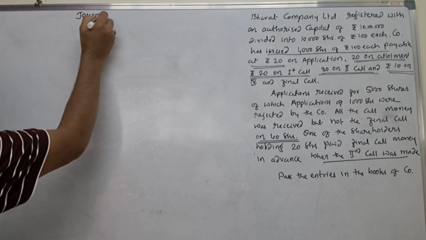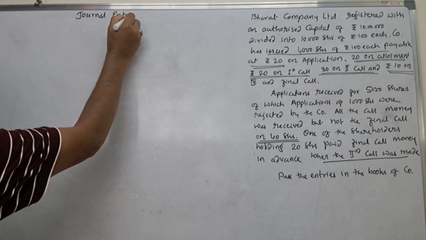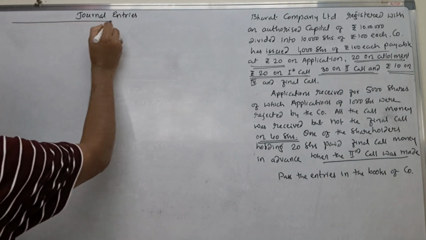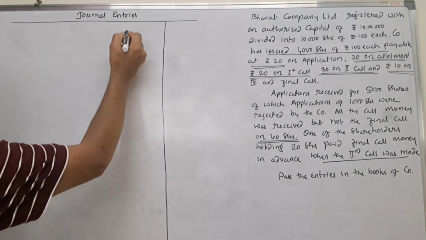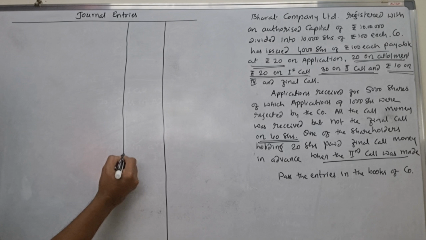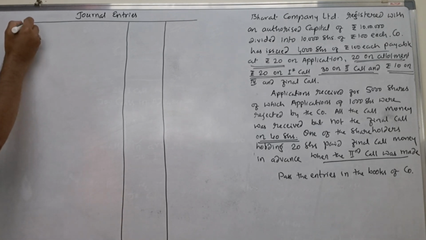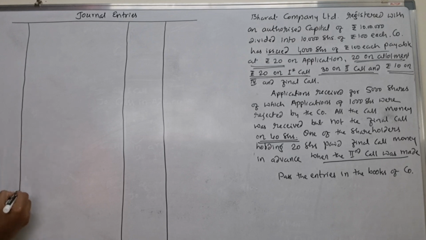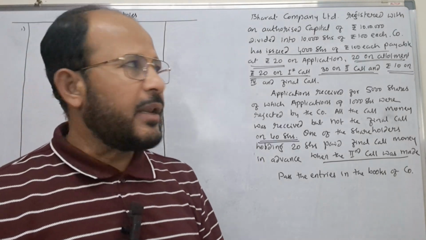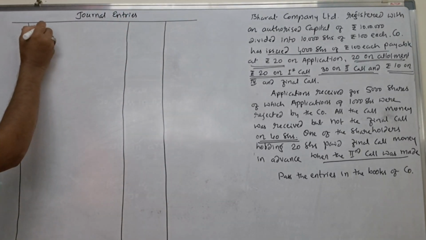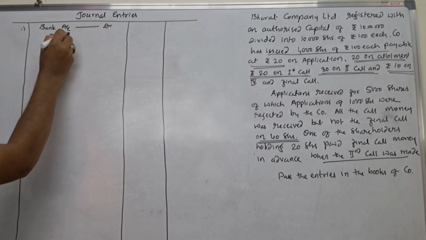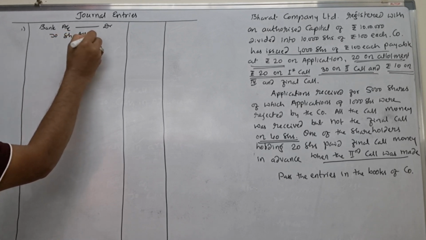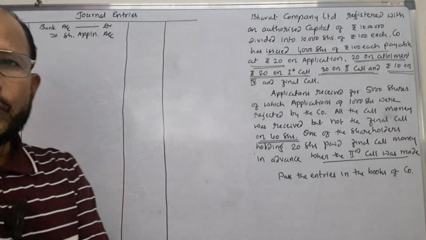Try to understand here how to pass journal entries in the books of company. You have already studied how to pass the entries. Very simple thing is there. Okay, fine. What is the first journal entry? Whenever application money is collected, we pass the journal entry as bank account is to be debited to share application account. How much amount was collected by the company?